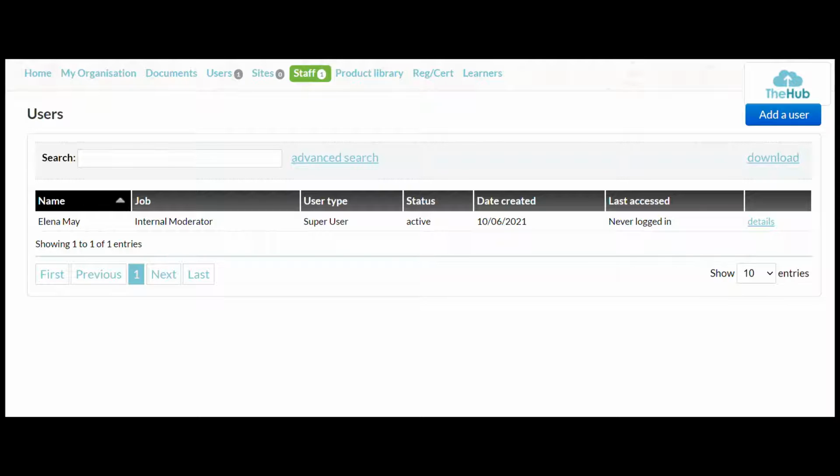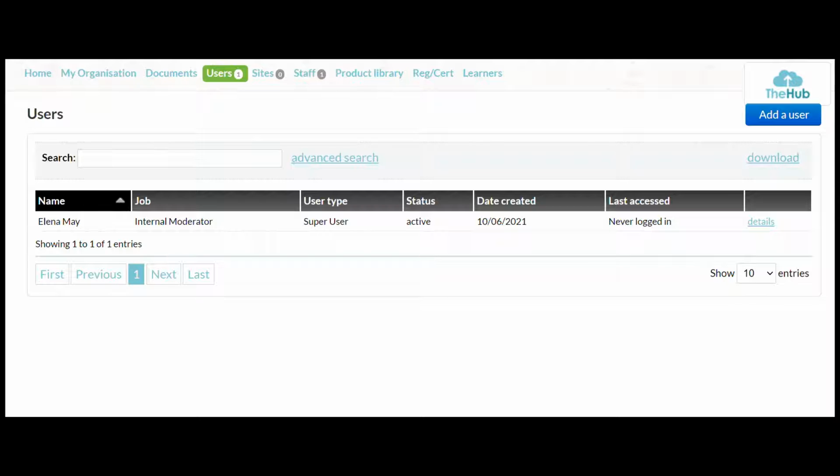So only list staff in here that you want to link to the qualifications, because we'll use that for audit purposes. So we'll look at users first and then we'll go to staff because they'll sort of link together, and then we'll look at sites afterwards. We'll go back to sites.